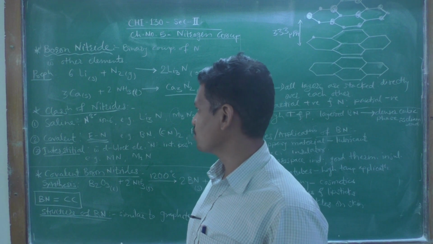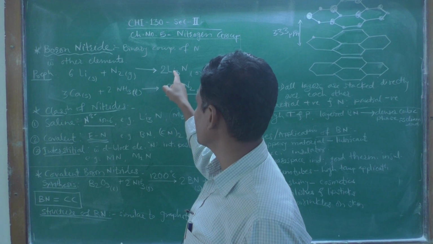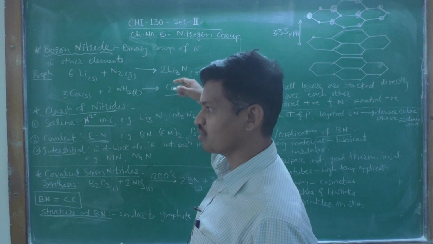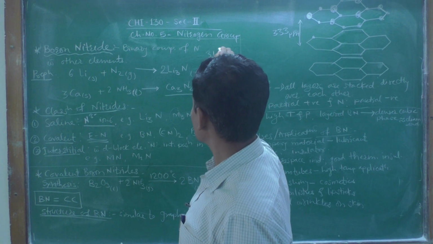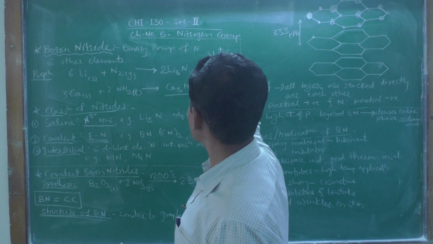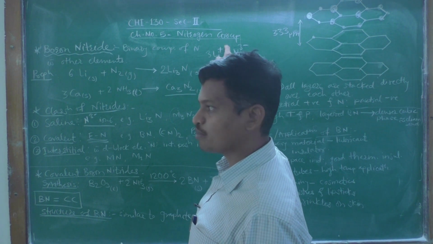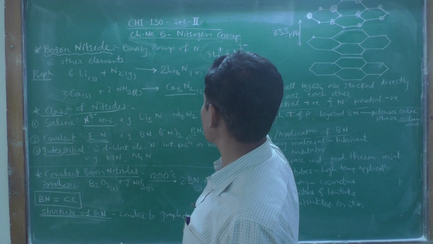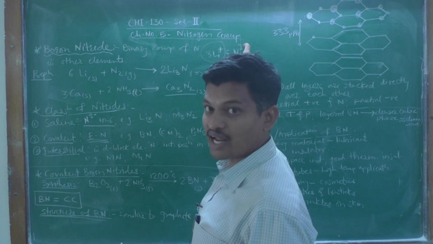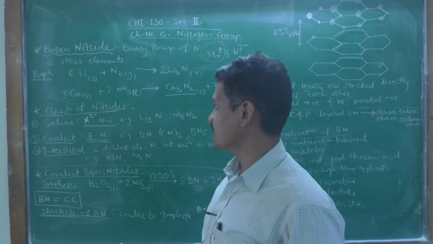They consist mainly of N3 minus ions. For example, when you dissociate Li3N, it dissociates into 3 Li plus and N3 minus. So the tripositive charge, 3 times plus 1, is counterbalanced by the tri-negative charge. This is the explanation regarding saline nitrides.